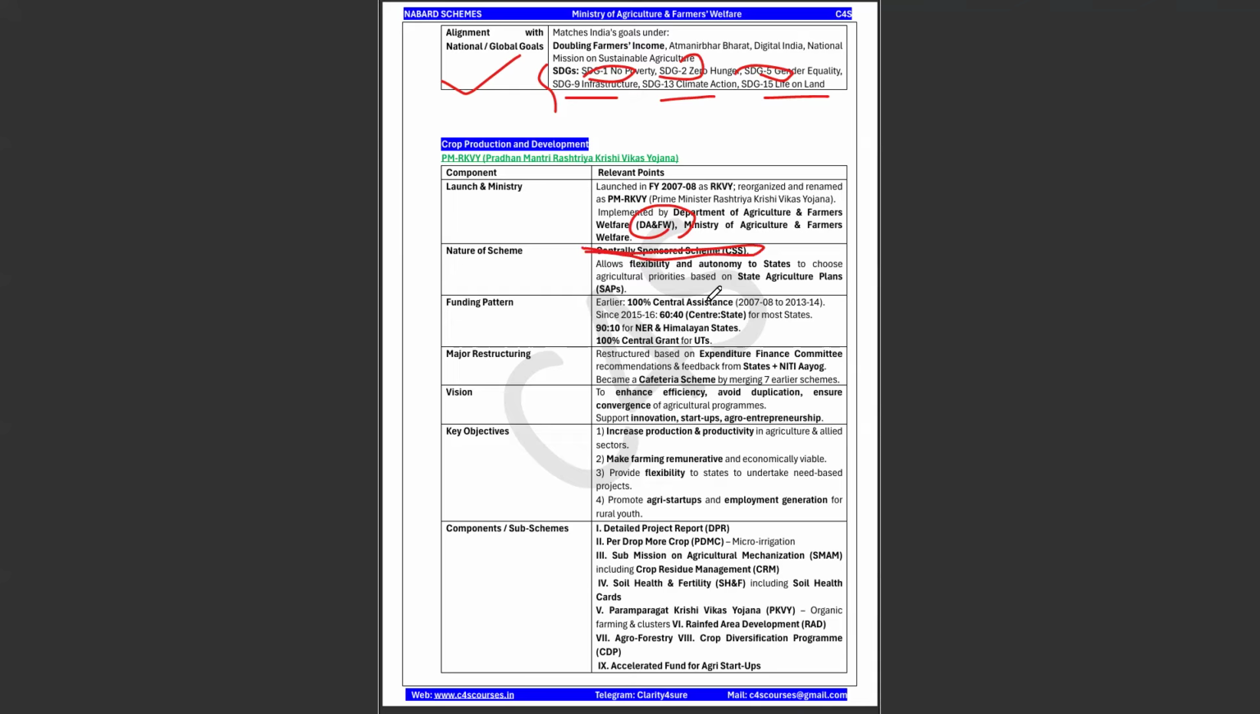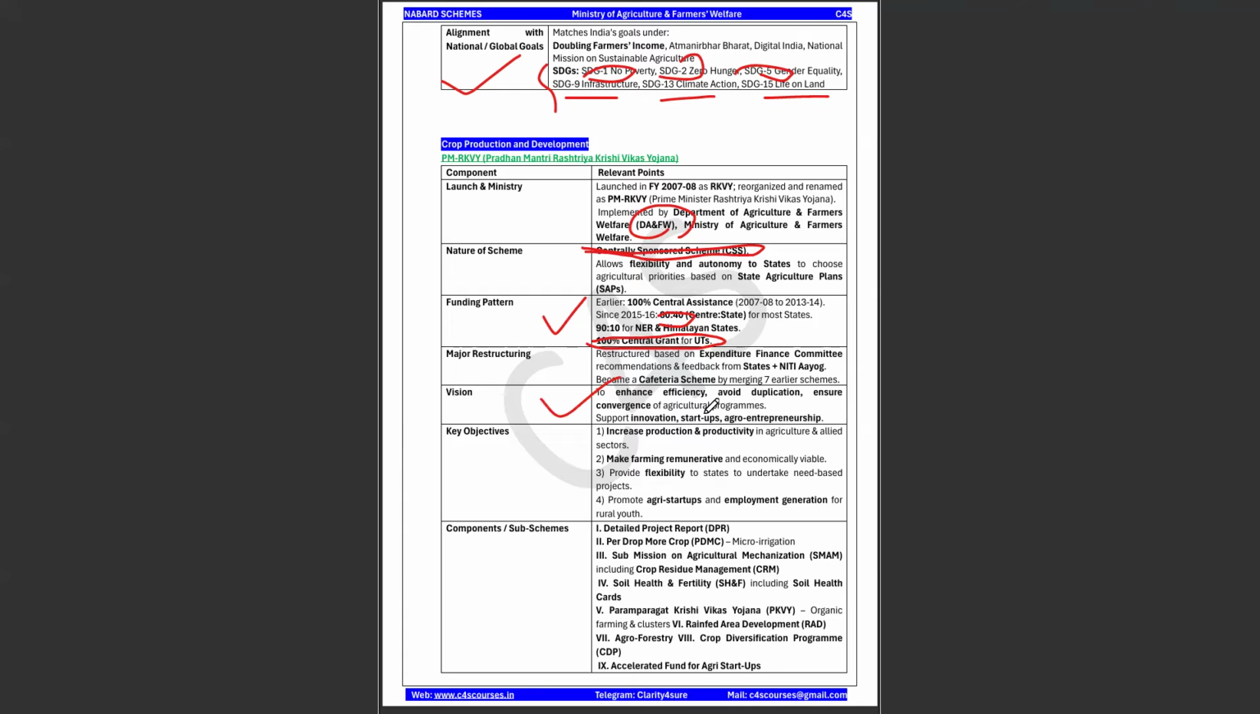What it means: the state will have a certain amount to be contributed, and the center will have a certain amount to be contributed. And funding pattern: earlier it was 100% central assistance, but now, since it is a centrally sponsored scheme, we know it is 60 to 40 for the states, and it will be 90 to 10 for the northeastern regions and the Himalayan states. For UTs, we know it is a 100% central grant for the union territories. Okay, what is the vision?